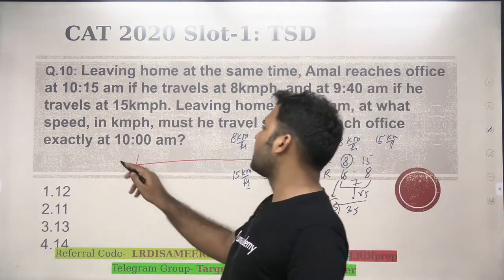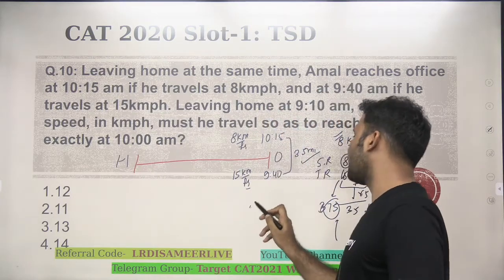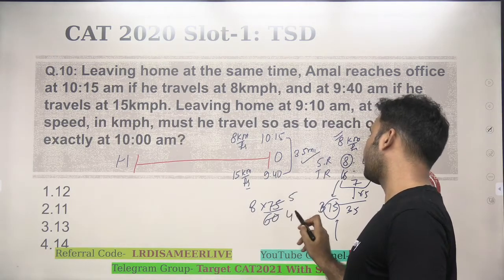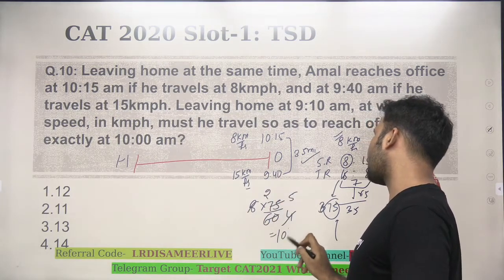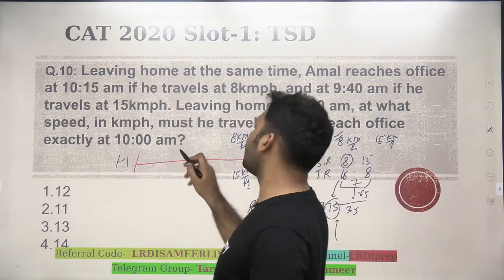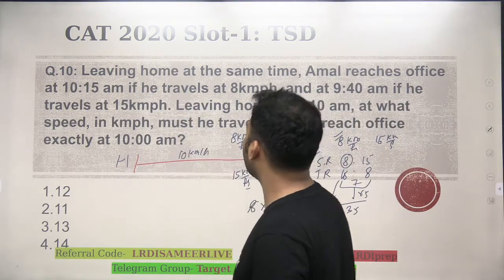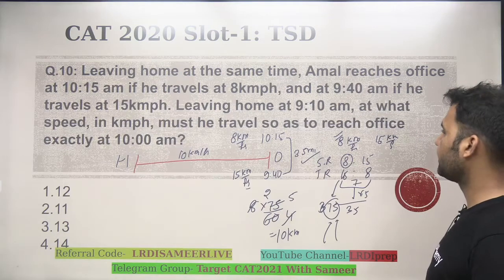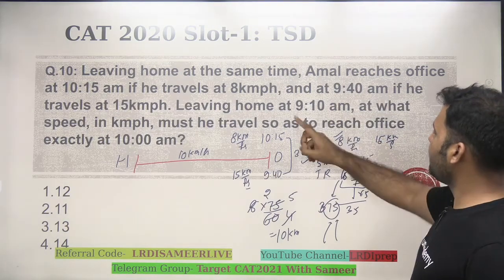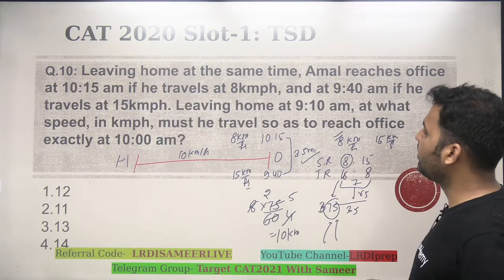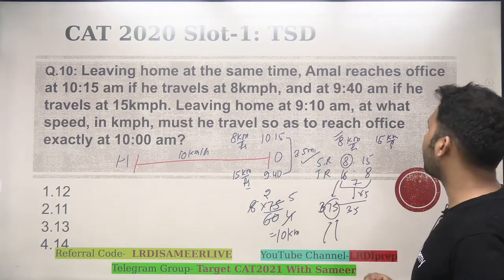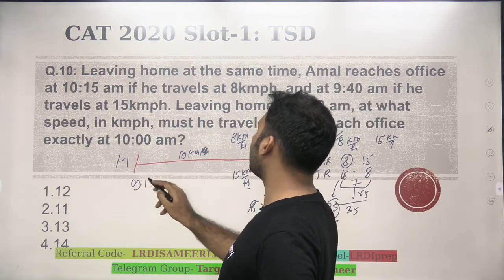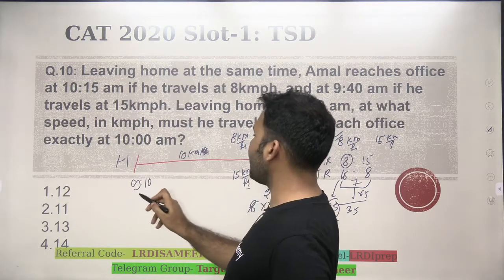So can I say कि उसके home से office का जो distance होगा, 8 किलोमीटर की speed से 75 मिनट को hour में convert किया, 15 into 5, 15 into 4, 4 into 2, that means ये distance आ जाएगा 10 किलोमीटर का. Home से office का distance है 10 किलोमीटर, right? Okay, and the person is taking 75 minutes to travel. Okay, now the question says leaving home at 9:10, at what speed in kilometers per hour must he travel so as to reach office exactly at 10 a.m.? Now 10 किलोमीटर का distance, right, 9:10 पे leave करके अगर आपको 10 a.m. पे पहुंचना है,